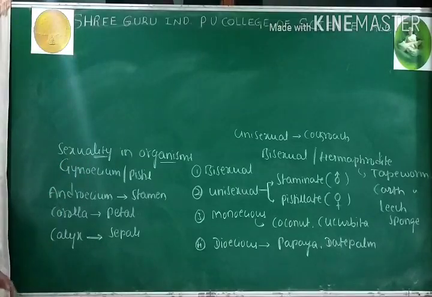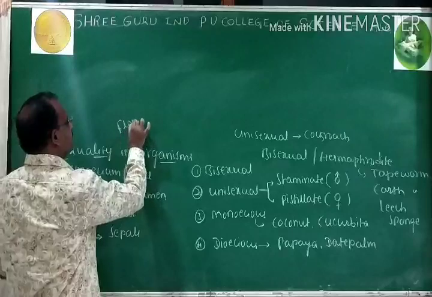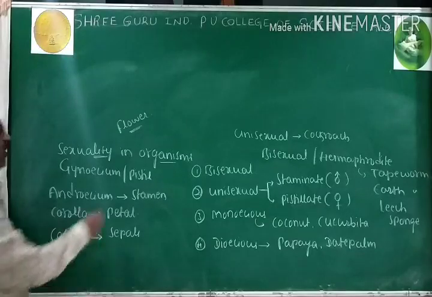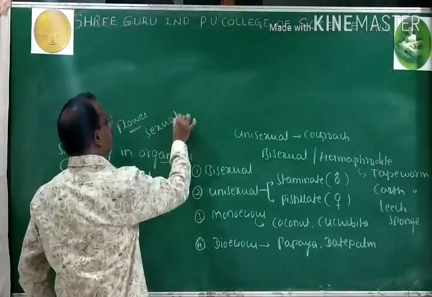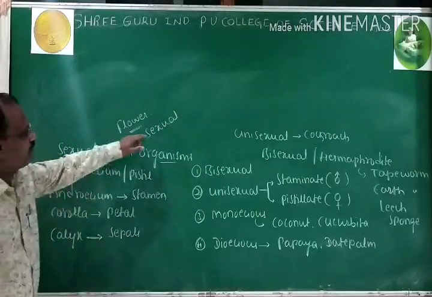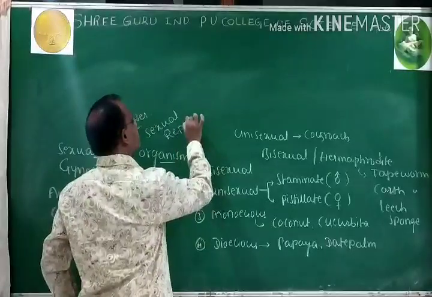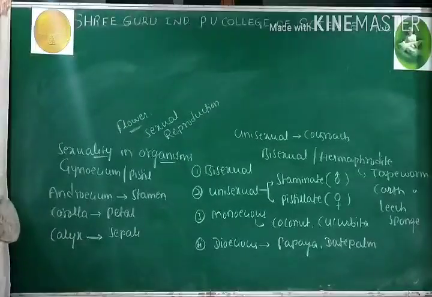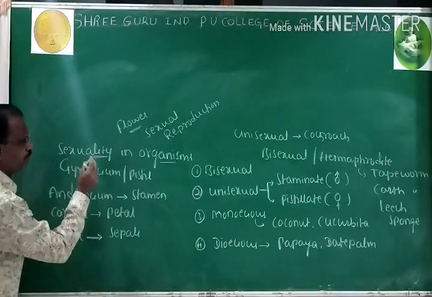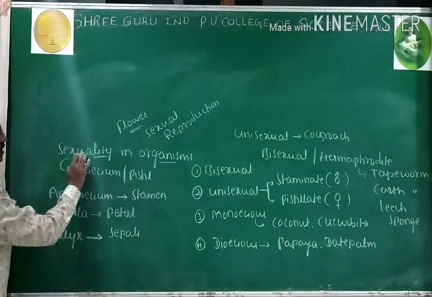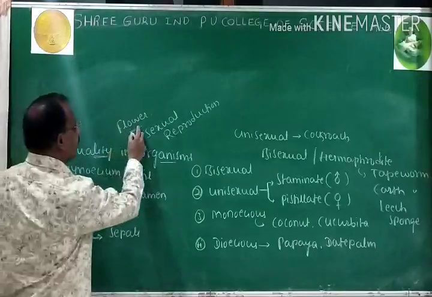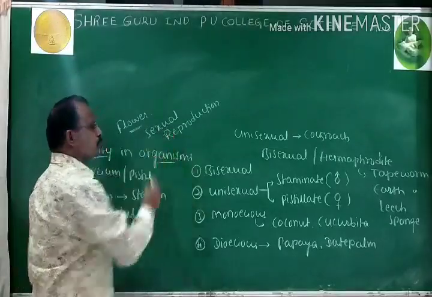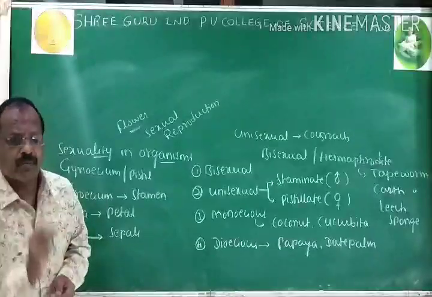Under that, you know already, flower. Flower is a highly condensed modified shoot, specially meant for sexual reproduction, which distinguishes angiosperms from the rest of the group of plants.